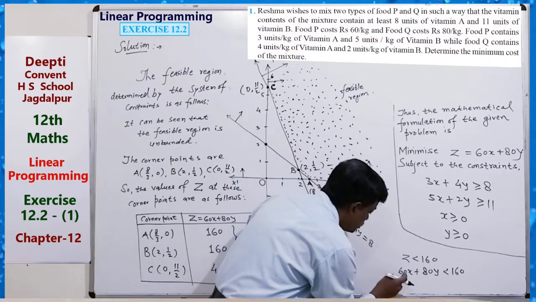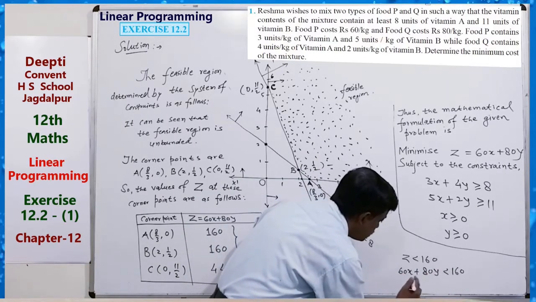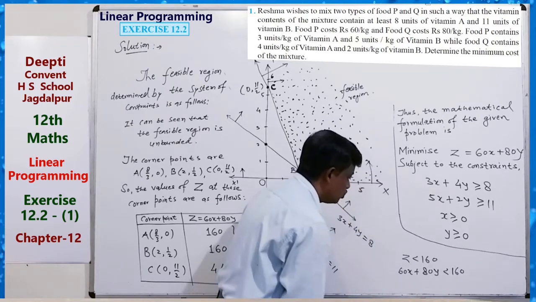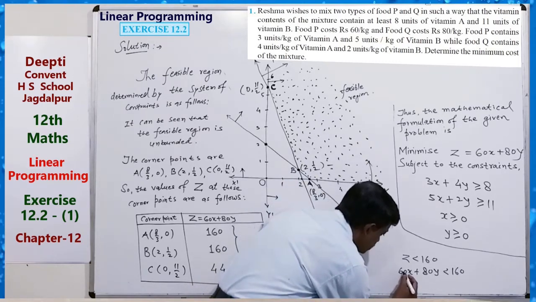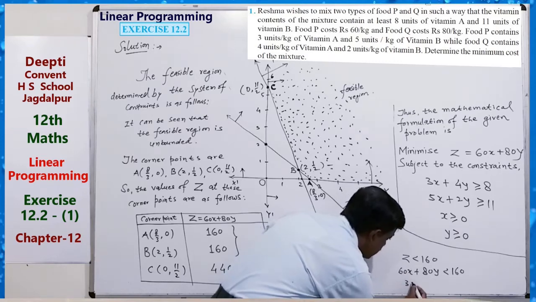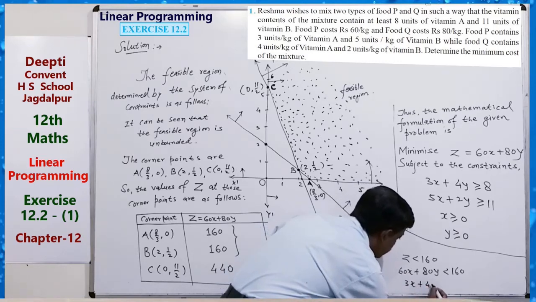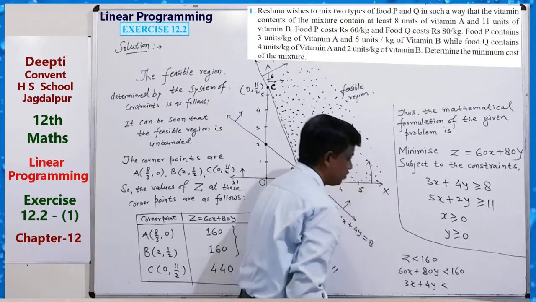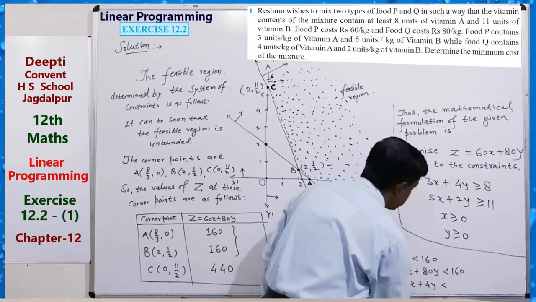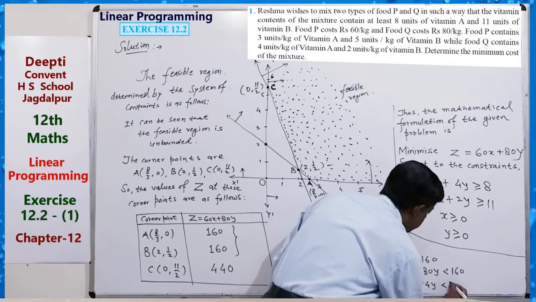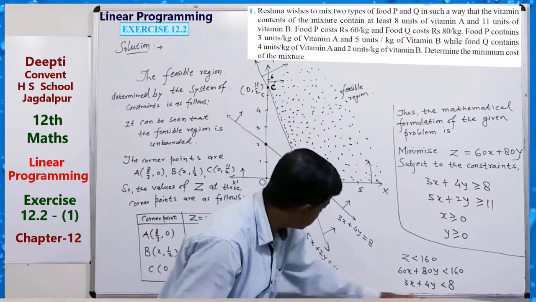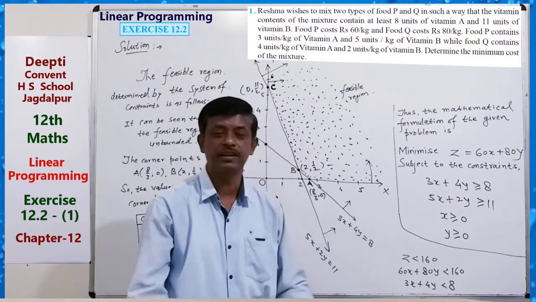So 60, 80, 160, zeros cancel, dividing by 20, we get 3x plus 4y is less than 8. That 3x plus 4y equals 8 is the same line.